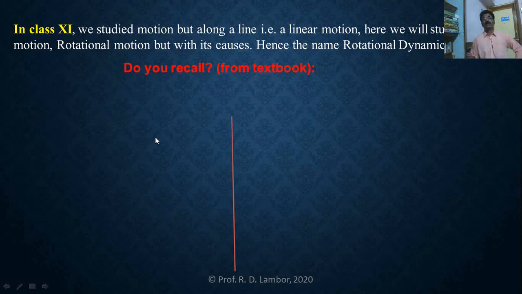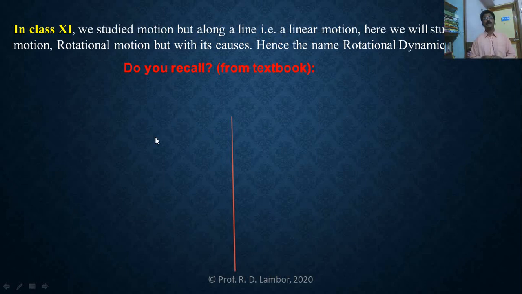Do you recall? These are the questions which are set in your syllabus in the textbook. What it means? There are a few concepts, a few terms in your syllabus that must be recalled because those terms are the base for the understanding.